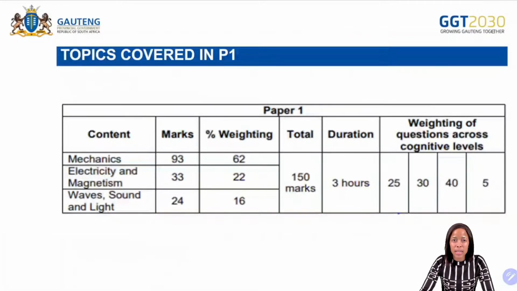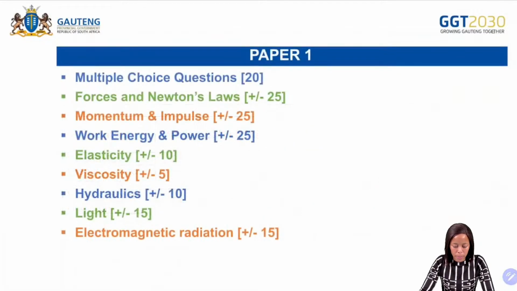Okay, now in terms of the content, in paper 1 you have your mechanics, which has a total of 93 marks. You have electricity and magnetism, which has a total of 33 marks. Then you have your waves, sound, and light, which has a total of 24 marks.